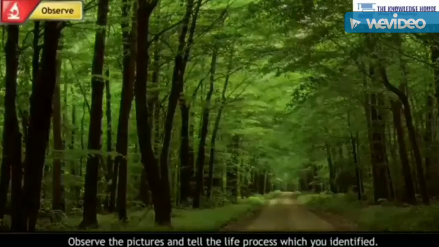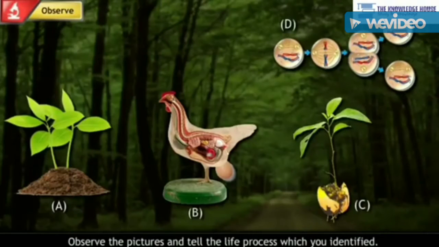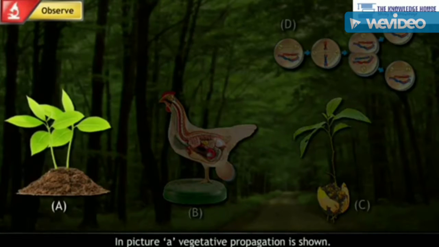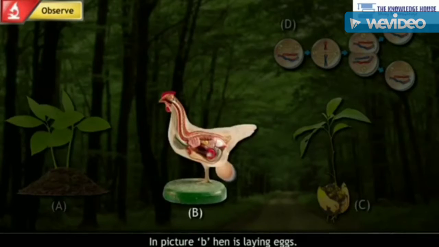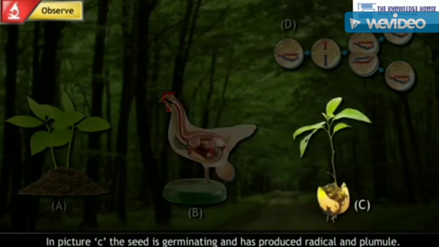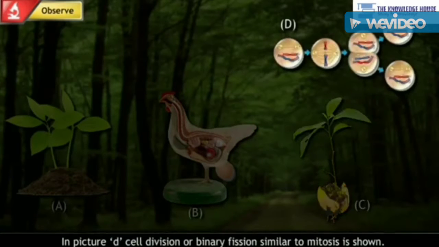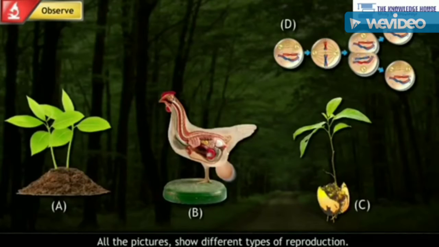Observe. Observe the pictures and tell the life process which you identified. Answer. In picture A, vegetative propagation is shown. The twig is planted and it is showing roots. This indicates that a new plant is being produced. In picture B, a hen is laying eggs. In picture C, the seed is germinating and has produced radicle and plumule. In picture D, cell division or binary fission similar to mitosis is shown. All the pictures show different types of reproduction.